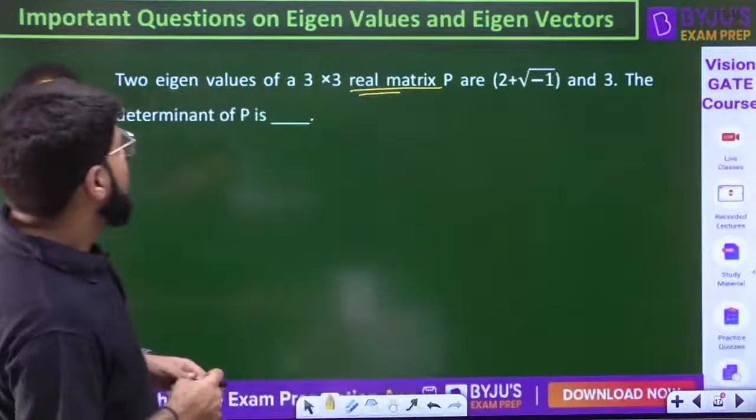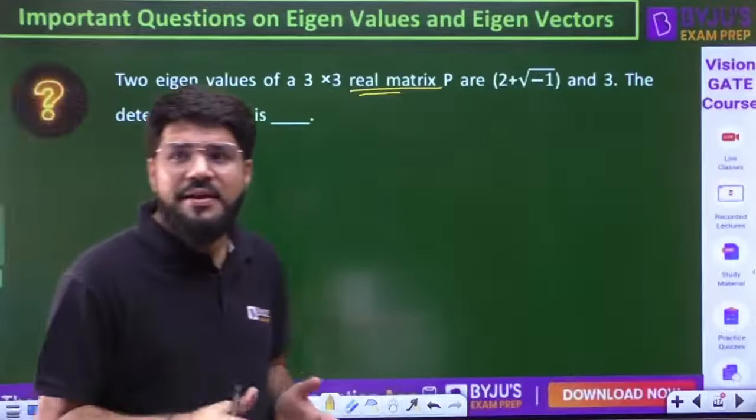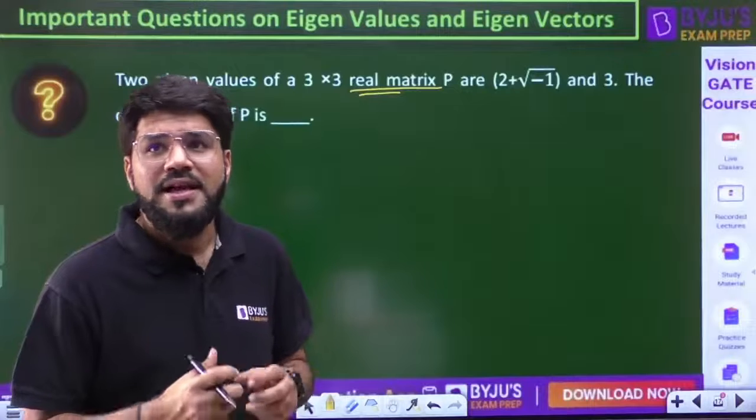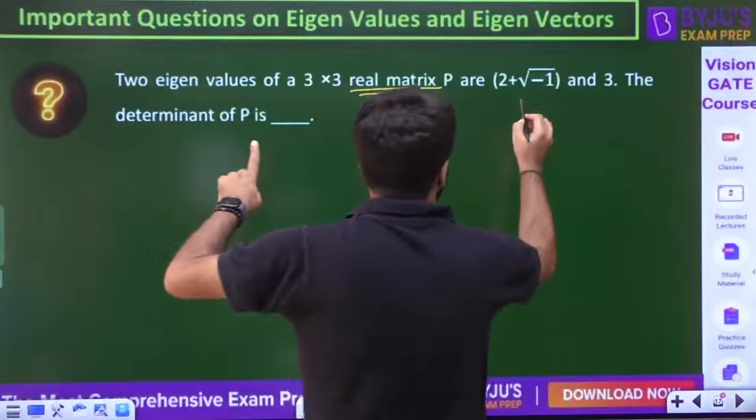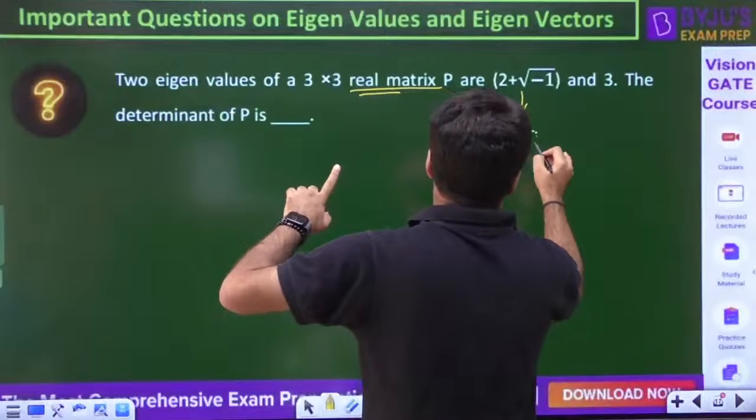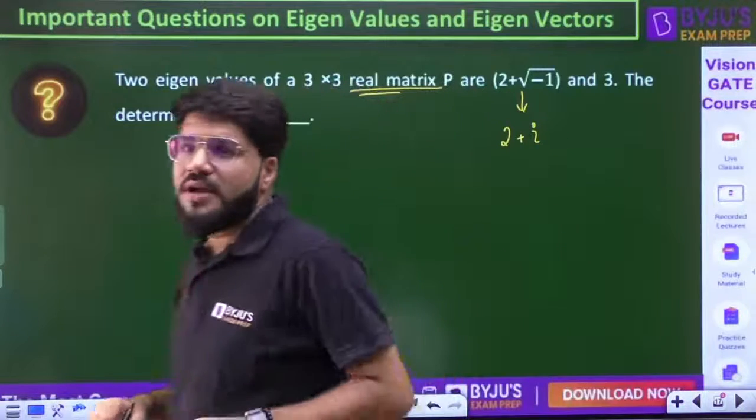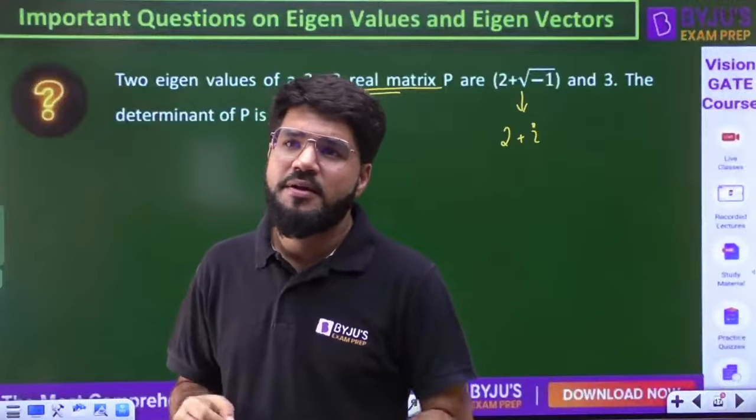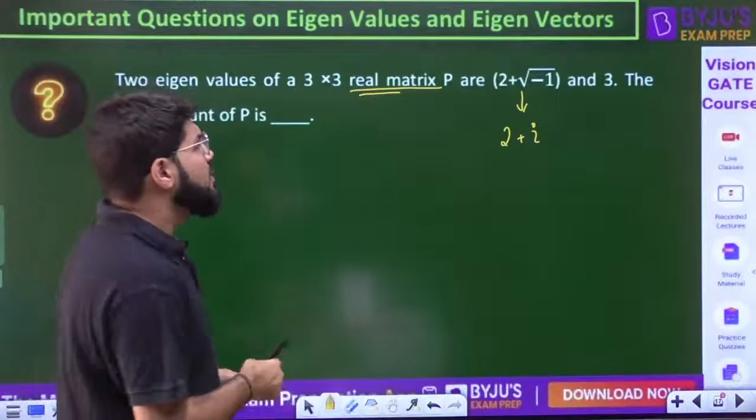Okay. So, yeah, let's talk about this. What is a real matrix? I told you one thing about real matrices, already discussed: if there is a complex eigenvalue, 2 plus under root minus 1, and under root minus 1 is like iota, then it will always be in a conjugate pair. And we have the answers already coming up on the screen. So that is always in the conjugate pair.